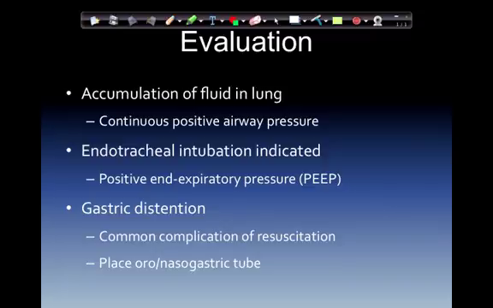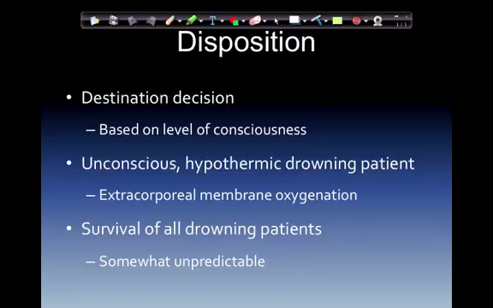Endotracheal intubation is indicated if we require to oxygenate them. Positive end expiratory pressure, or PEEP, is also indicated for better control of ventilation. Gastric distension, common complication of resuscitation. Quickly place an orogastric or nasogastric tube. This will decrease the amount of gastric distension that's actually present.